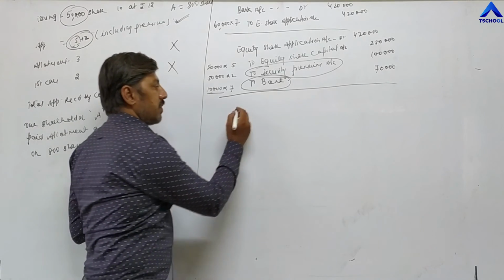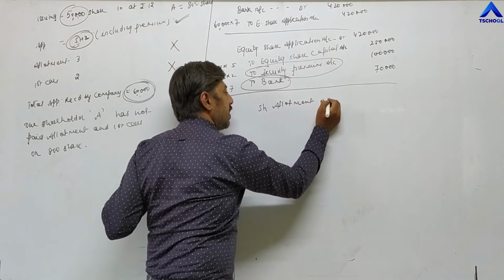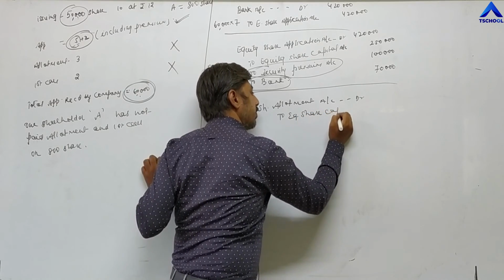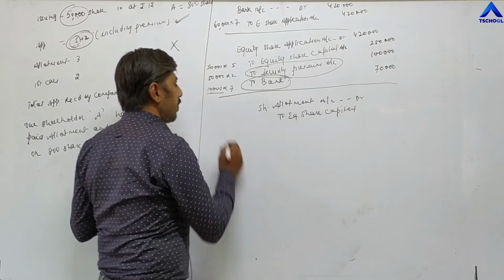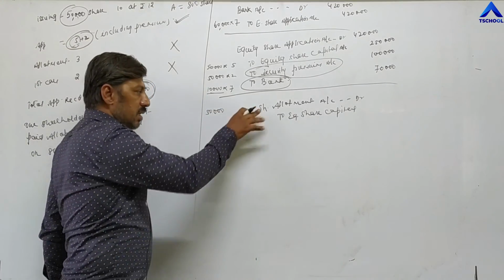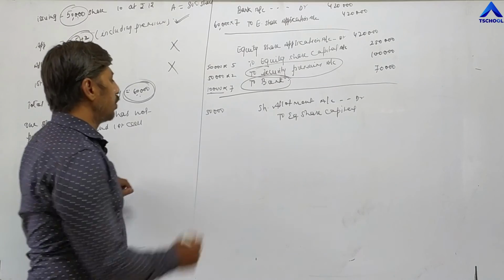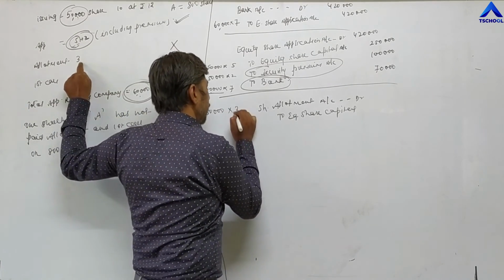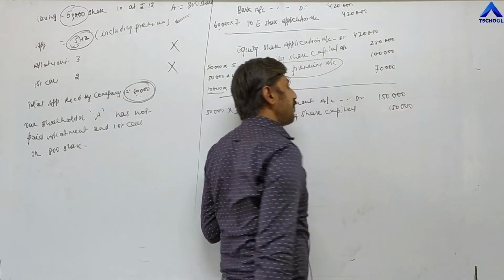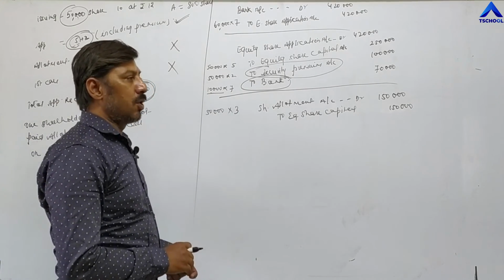Now comes allotment. What is the entry for allotment? Share allotment account debit to equity share capital. The total number of shares the company has allotted is 50,000. The number of shares allotted, 50,000, into the value of allotment, which is 3: 50,000 into 3, 1,50,000 rupees. The company has to receive 1,50,000 rupees from those investors to whom shares have been allotted.